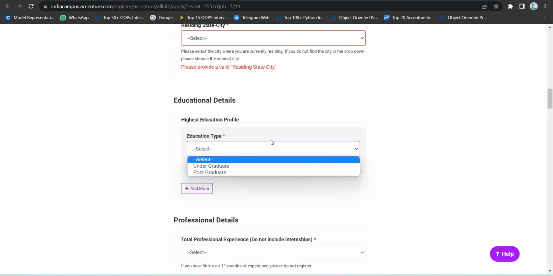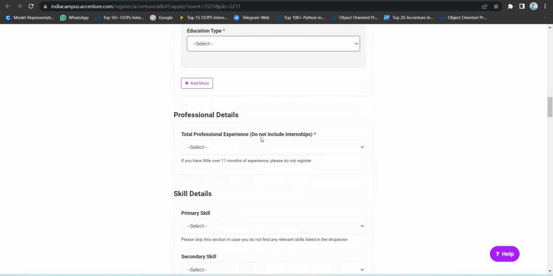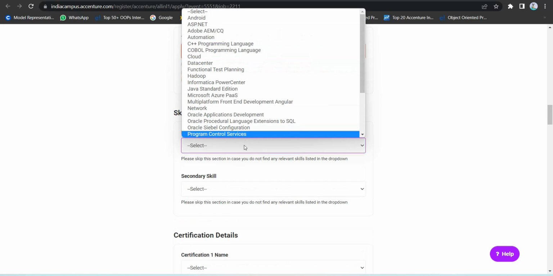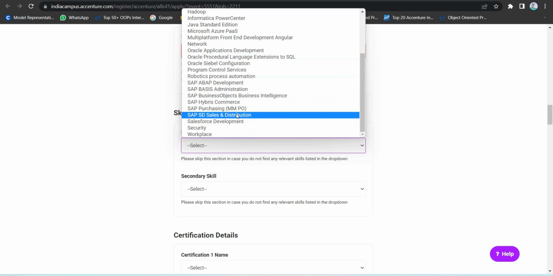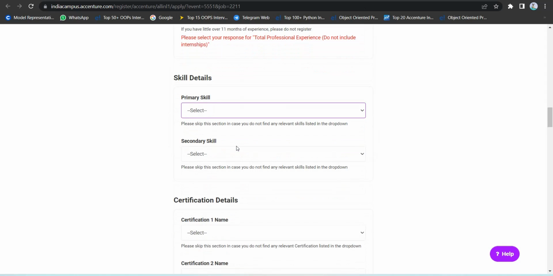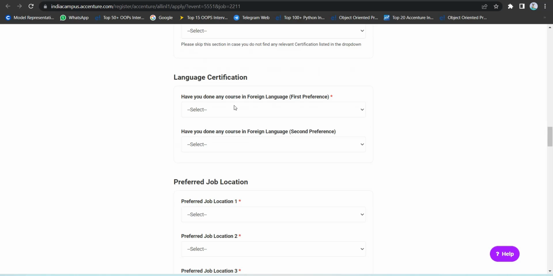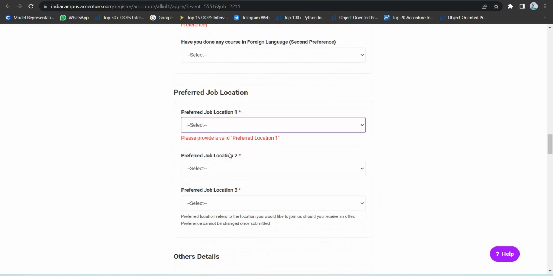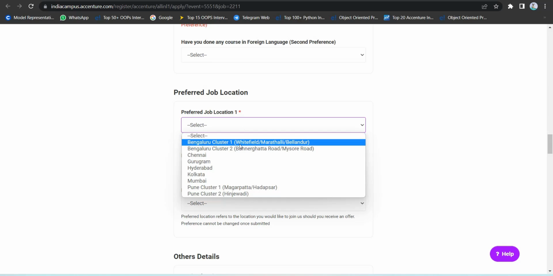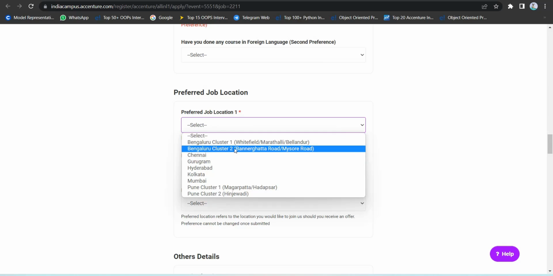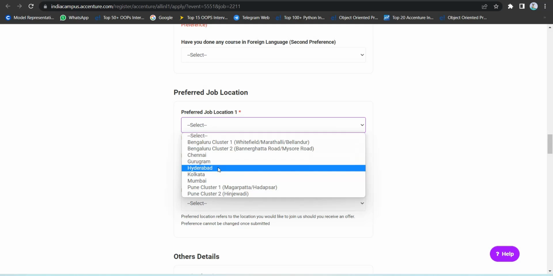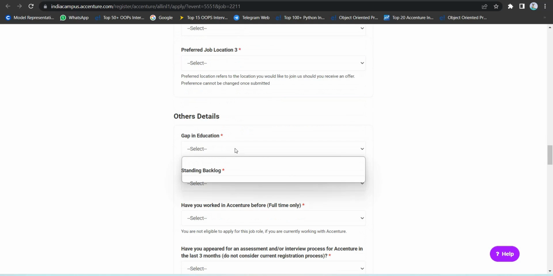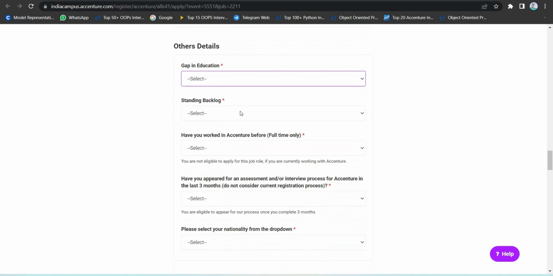What is the education type, UG or PG, it's only for UG. Your total years of experience, no experience is allowed. Primary skills, whatever skills you know, C, ASP, Java, security, any skills you know, just mention them. Candidate details, preferred languages, whatever languages you know. Preferred location, you should give at least 3 locations. Give locations nearer to you, Bangalore, Chennai, Hyderabad, these are all the main places of Accenture, and you can also give Pune. And education gap should be one year only.